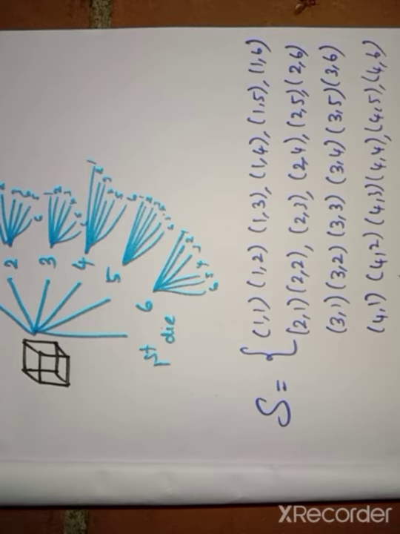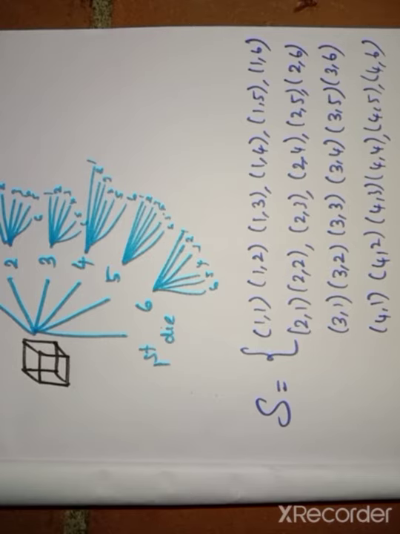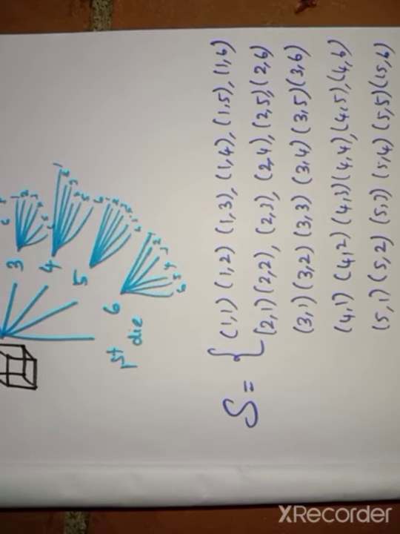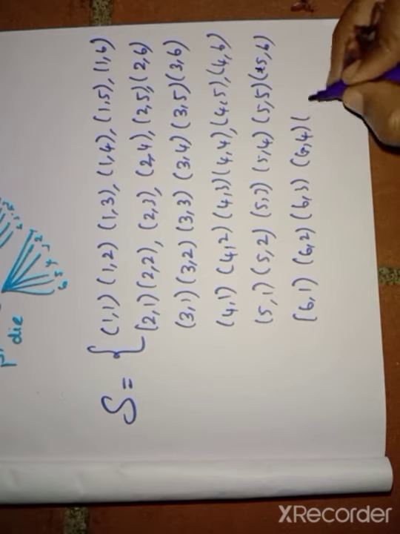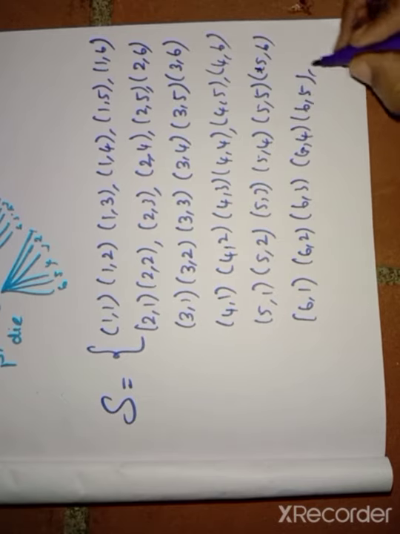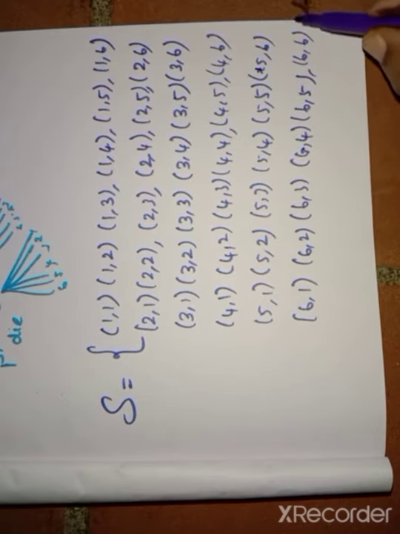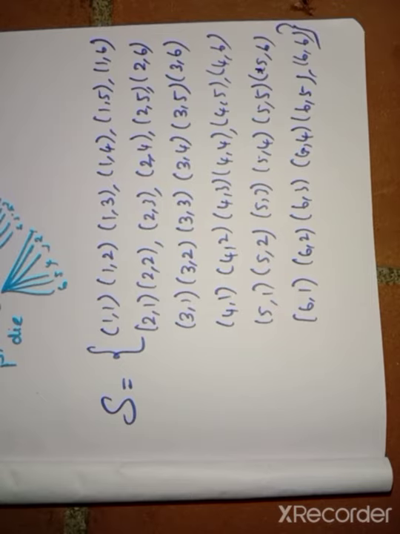Then 5 comma 1 up to 5 comma 6. Then 6 comma 1, 6 comma 2, 6 comma 3, 6 comma 4, 6 comma 5, 6 comma 6. Then close the set bracket. So totally we have written the sample space for the 2 dice.